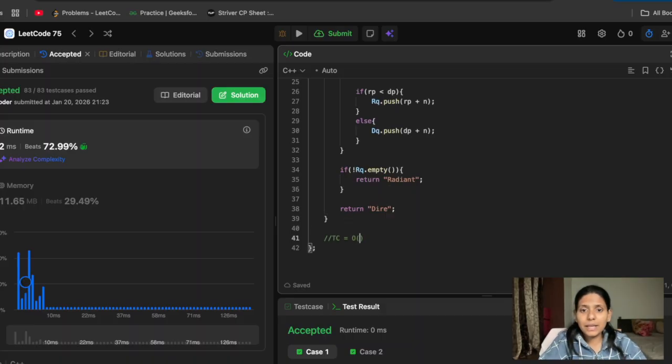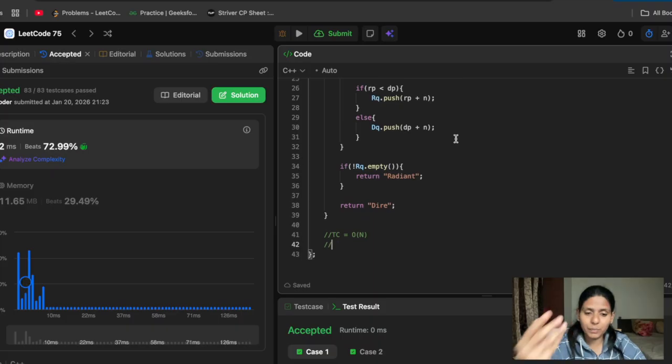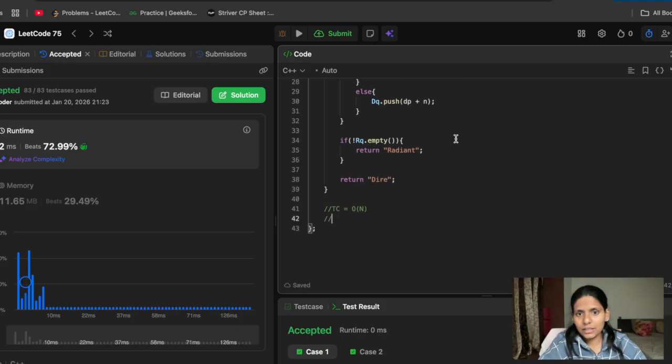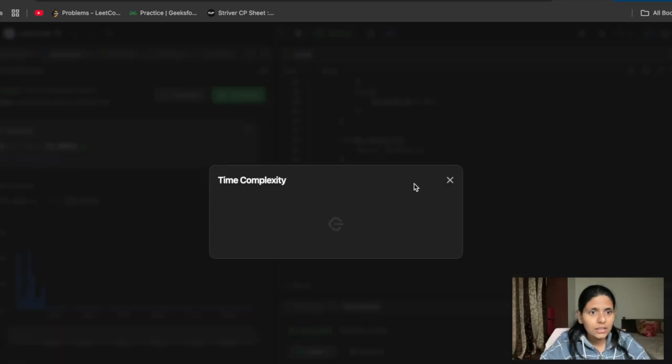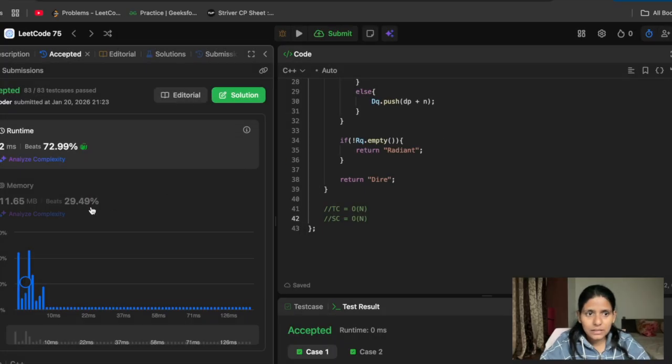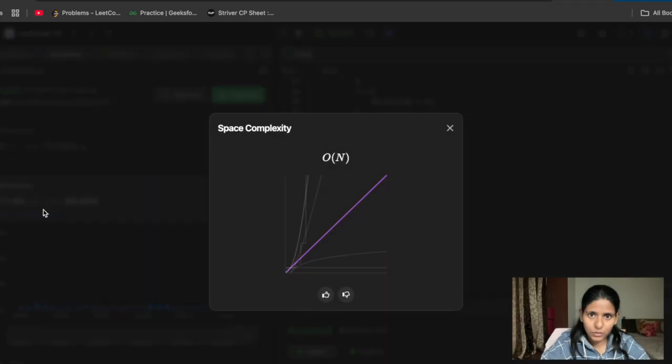And the space complexity for this is also O(n), because we use two queues here, that's the extra space. We can cross-check here also: analyzed time complexity is O(n), and analyzed space complexity is also O(n).